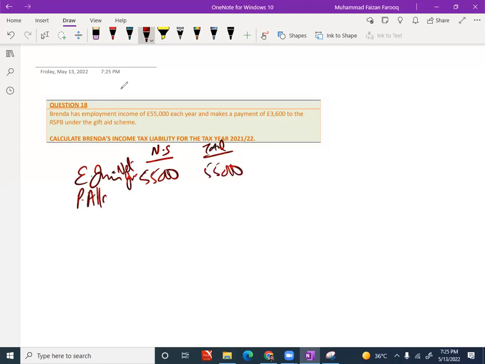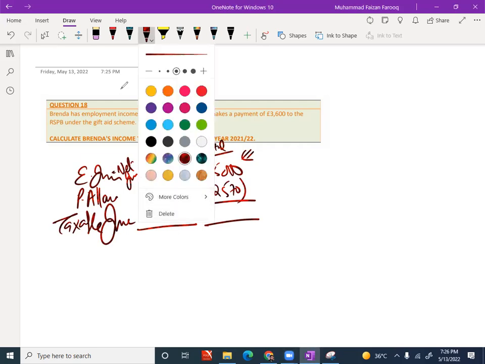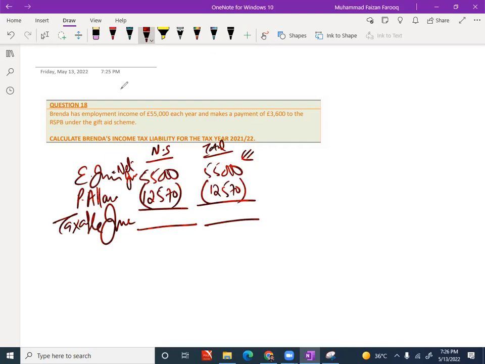Personal allowance: it's less than 100,000, so no need to reduce personal allowance. 12,570 will be my personal allowance, giving me my taxable income of how much? £42,430.